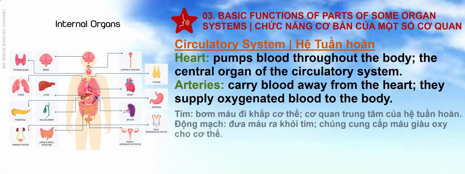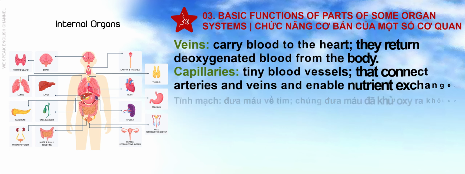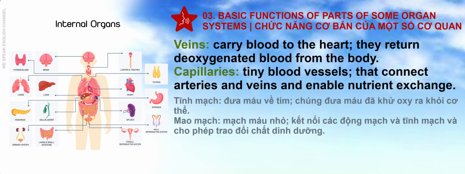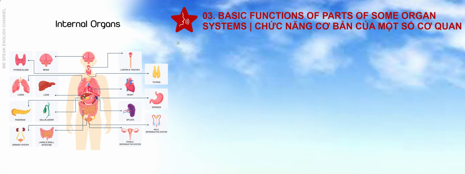Circulatory system. Heart, pumps blood throughout the body, the central organ of the circulatory system. Arteries, carry blood away from the heart. They supply oxygenated blood to the body. Veins carry blood to the heart. They return deoxygenated blood from the body. Capillaries, tiny blood vessels that connect arteries and veins and enable nutrient exchange.